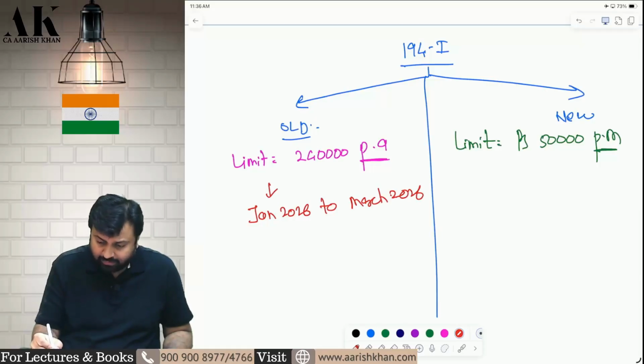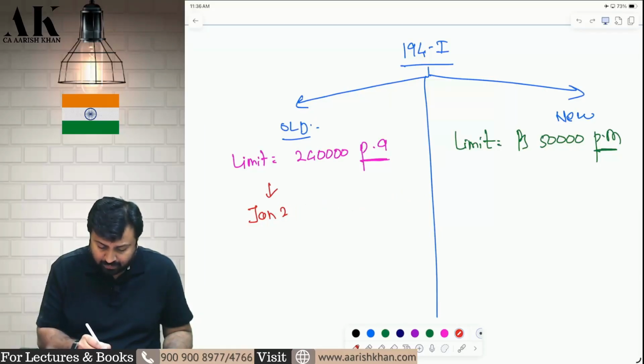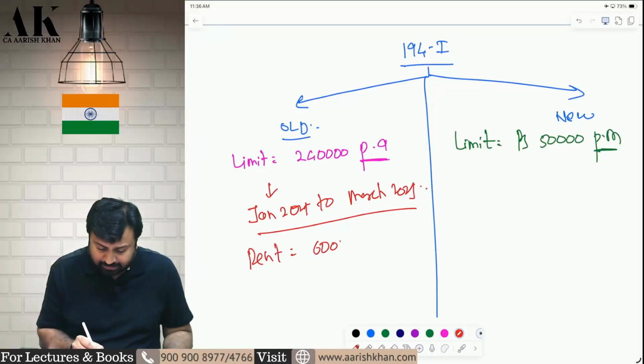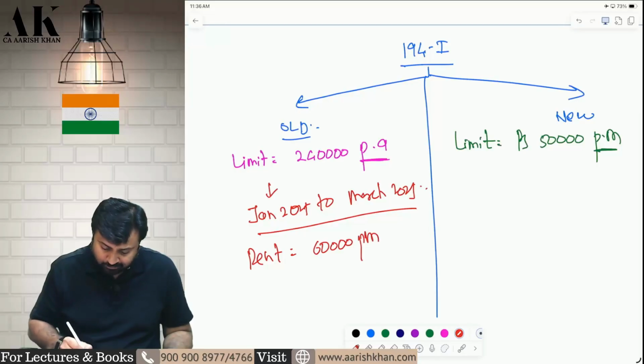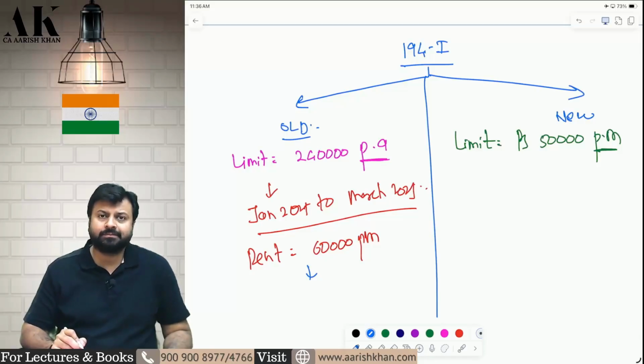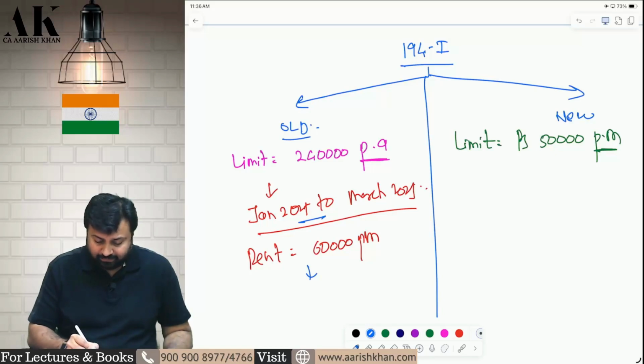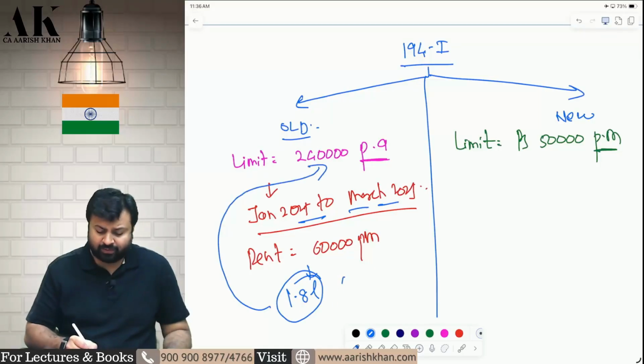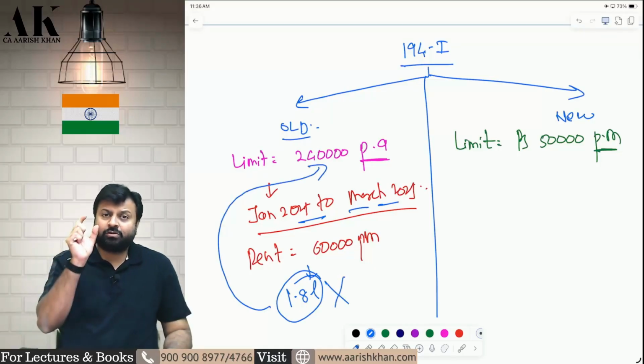Or rather, I will write over here, from Jan 25 to March 25. And my rent per month is how much? It is 60,000 rupees per month. So as per the old law, am I liable to deduct TDS? And the answer is no. Why? Because Jan, Feb, March, 3 months rent will be 1.8 lakhs, which is not crossing the annual limit. Therefore, no TDS. Till last year, we used to check the annual limit.